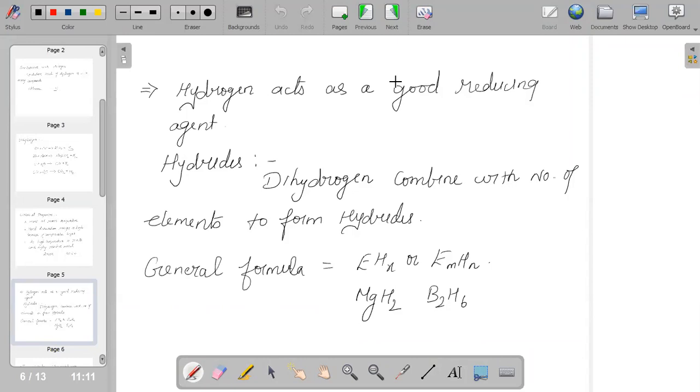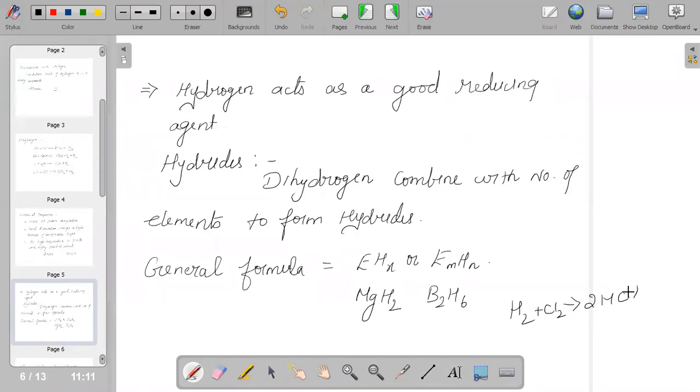And if we are talking about how it reacts with halogens, it's a well-known fact that it will react with halogens to form the respective halides. Like if we say H2 plus Cl2, it will give us 2HCl, so hydrogen chloride. And it will react with many non-metals also to form hydrides.